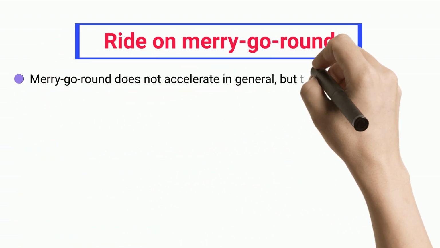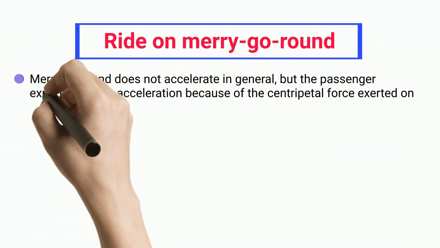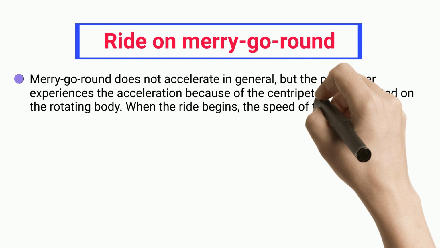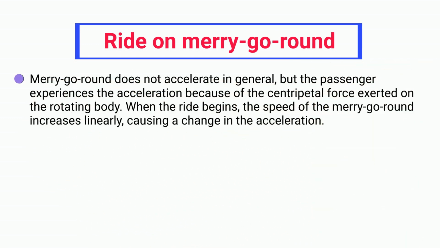Ride on merry-go-round. Merry-go-round does not accelerate in general, but the passenger experiences the acceleration because of the centripetal force exerted on the rotating body. When the ride begins, the speed of the merry-go-round increases linearly, causing a change in the acceleration.